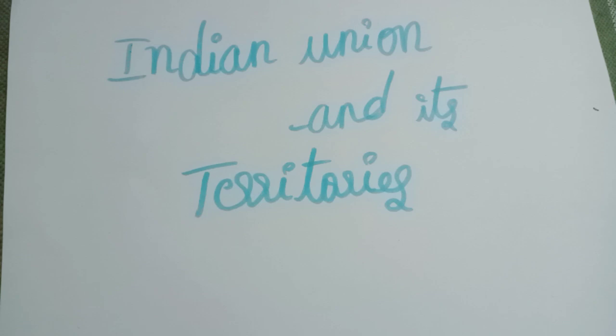And coming to Part B, Hyderabad, Jammu and Kashmir, Madhya Bharat, Mysore, Patiala and East Punjab, Rajasthan, Saurashtra, Travancore-Cochin, and Vindhya Pradesh. And coming to Part C, Ajmer, Bhopal, Bilaspur, Cooch Behar, Coorg, Delhi, Himachal Pradesh, Kutch, Manipur, Tripura. And coming to Part D, Andaman and Nicobar Islands.